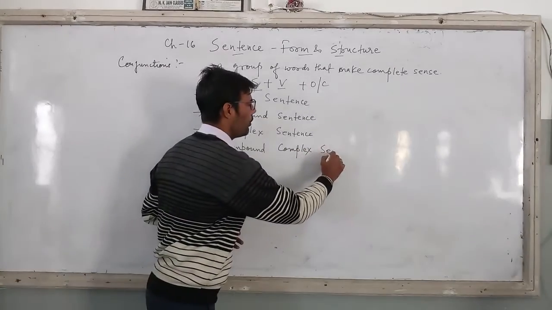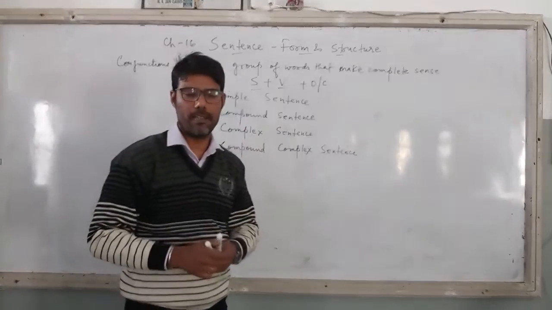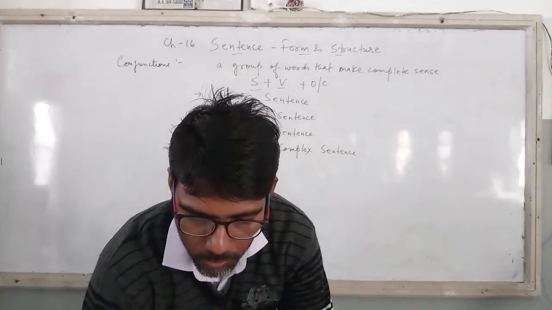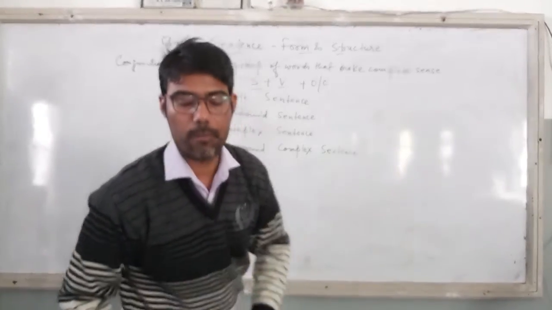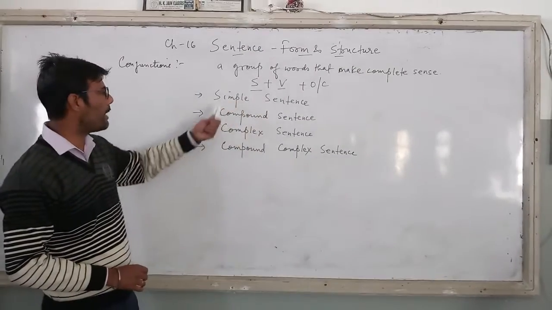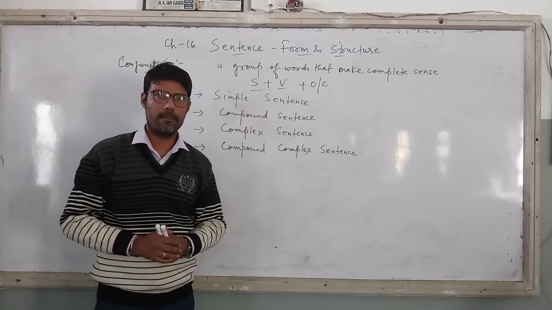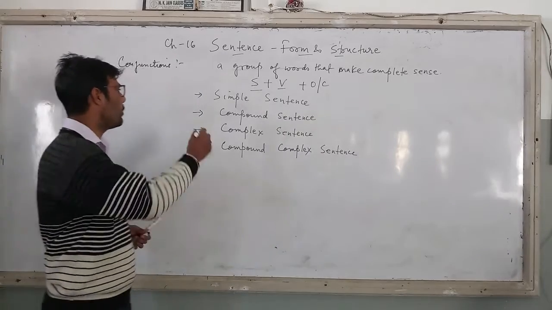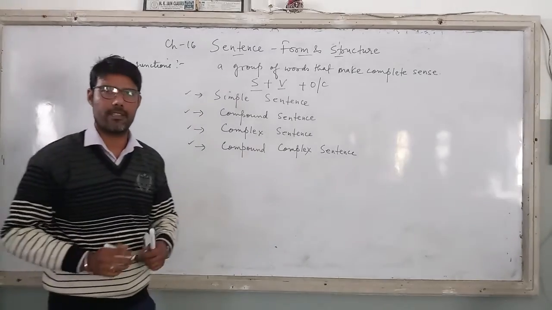So these are the four types of sentences which we are going to deal with. You can also refer to page number 94 in your book, the fourth type, compound complex sentence. At the same time, you will find the four sentences given there. Now today's agenda is that we are going to cover all these four types of sentences.